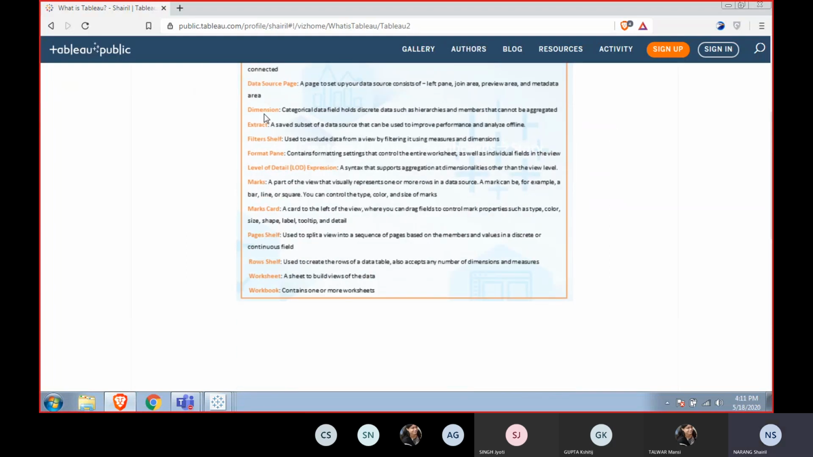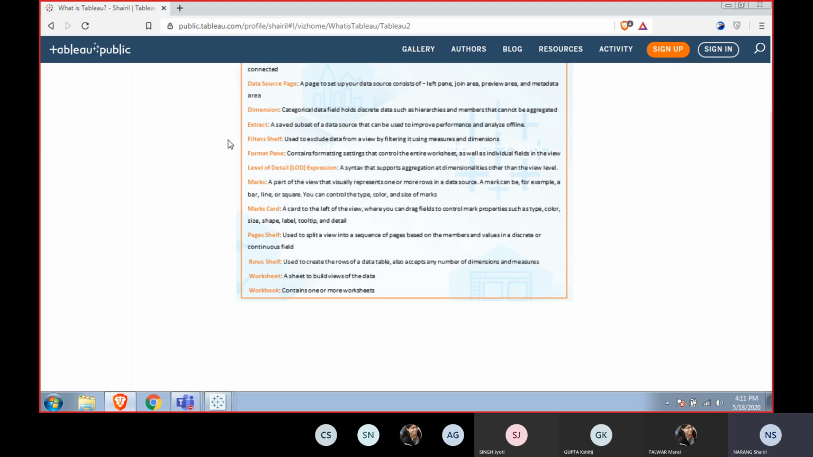Now we have talked about the dimensions. We have talked about the measures. What is an extract? So sometimes what happens is we have a lot of data. Let's say more than millions of rows are there, and the data is getting refreshed daily, like in case of COVID-19. So data is being refreshed daily. So how would you work on that kind of data and provide the visualization to your audience?